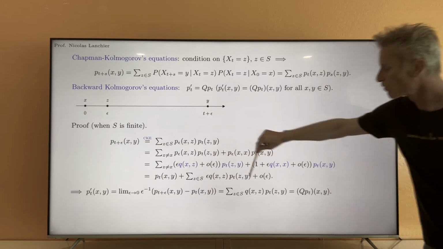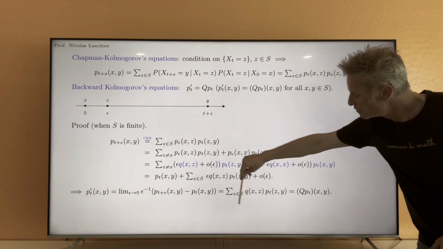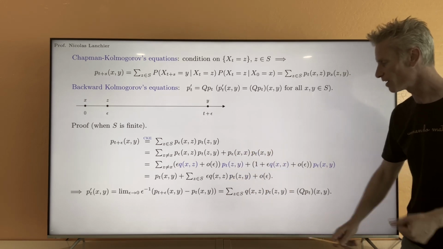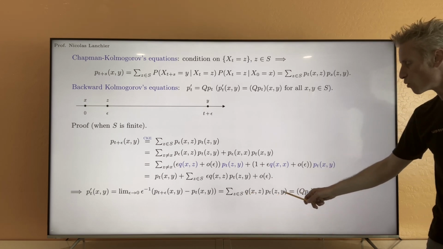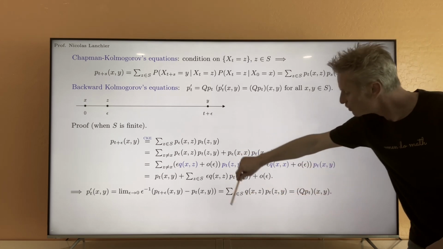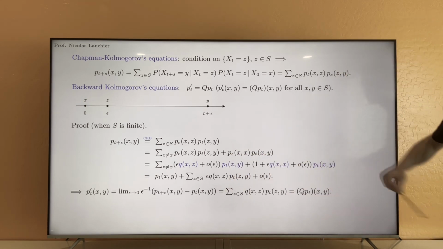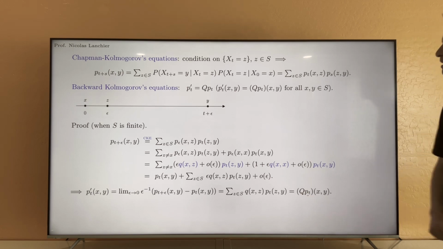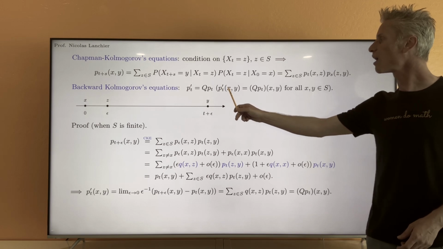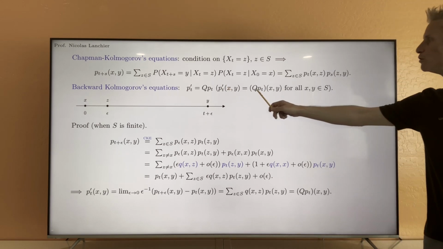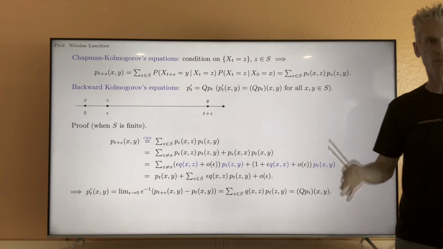This simplifies, we only get this sum, and notice that this sum here is exactly the scalar product of row x of the matrix Q and column y of the matrix PT. This scalar product is exactly, by definition, the coefficient xy of the matrix QPT. So we indeed have that for all x and y, PT prime xy equals QPT xy. So that shows the backward Kolmogorov equations.